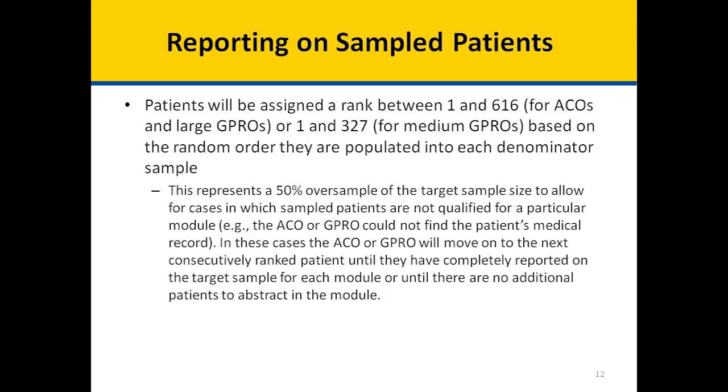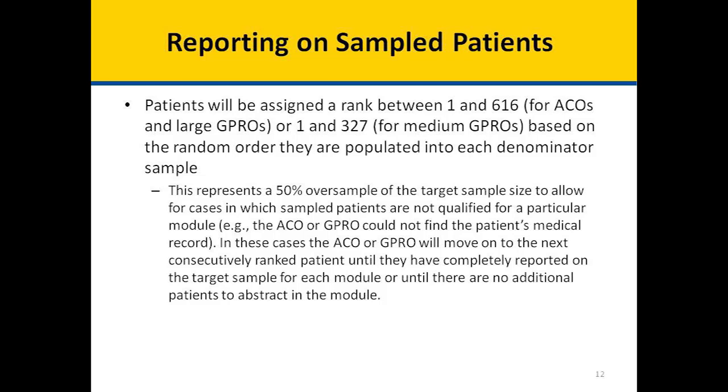Reporting on sampled patients. Patients will be assigned a rank between 1 and 616 for ACOs and large GPROs, or 1 and 327 for medium GPROs, based on the random order they are populated into each denominator sample. This represents a 50% oversample of the target sample size to allow for cases in which sampled patients are not qualified for a particular module. For example, the ACO or GPRO could not find the patient's medical record.